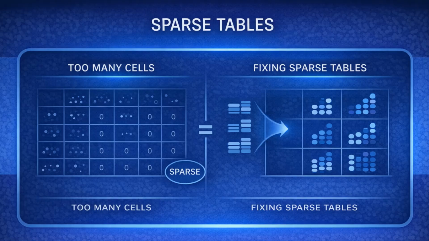Sparse tables often occur when sample sizes are small or when too many categories are used. In these cases, researchers may need to collapse categories or clearly acknowledge limitations. The emphasis is on judgment, transparency, and alignment rather than technical fixes.